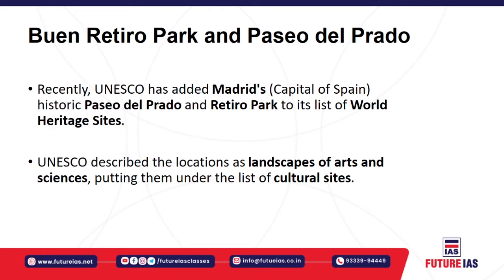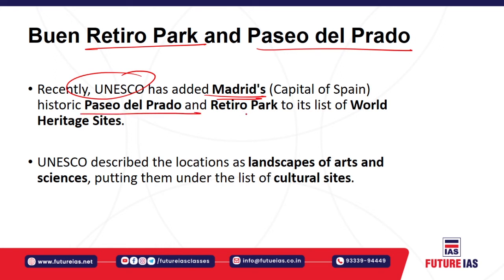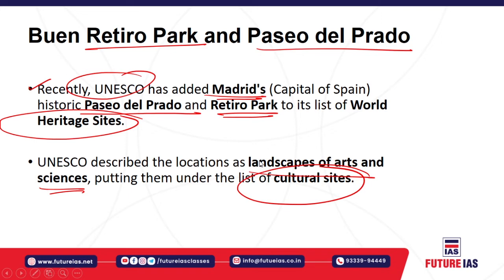Next you have the Buen Retiro Park and the Paseo del Prado. Recently UNESCO has added Madrid's, or Spain's, historic Paseo del Prado and the Retiro Park to its list of World Heritage Sites. So two Spanish sites have recently been added to the World Heritage Sites. UNESCO describes the location as a landscape of the arts and the sciences, putting them under the list of cultural sites under UNESCO's World Heritage list.